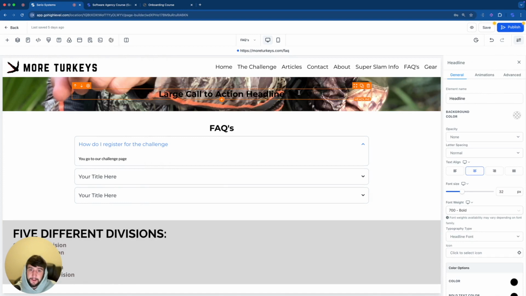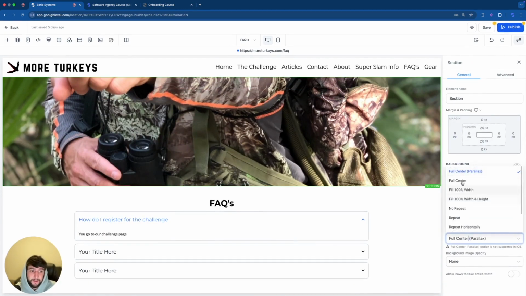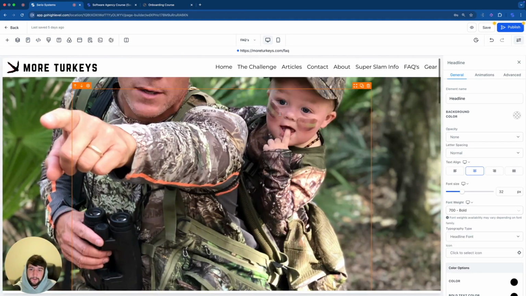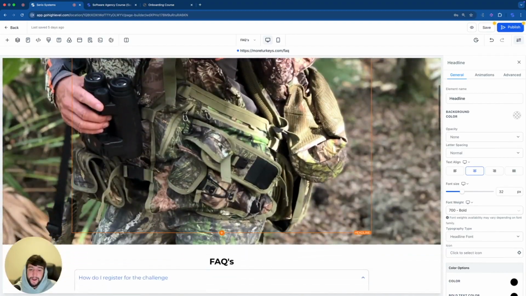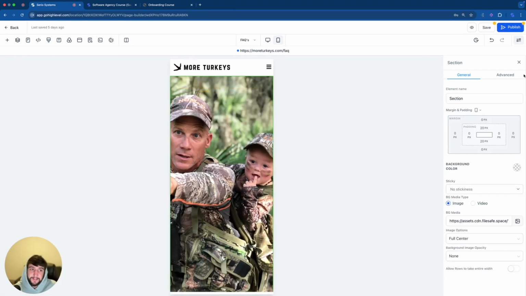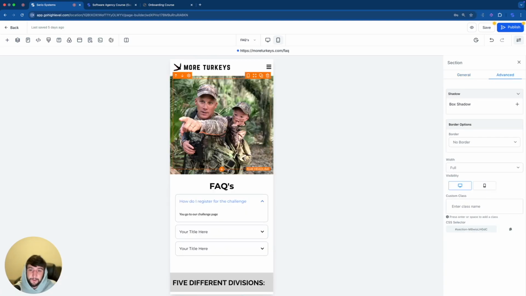I'm going to add the headline again and then make the dimensions way bigger. And we also need to change this from full center parallax to full center. And this photo here is not looking like it's going to work on desktop unless I go back into Canva and change the dimensions. Obviously, this one works better for mobile than this one. So we're going to take that section, go to advanced, click off for mobile. There we go. But it's too long for it to work on desktop.